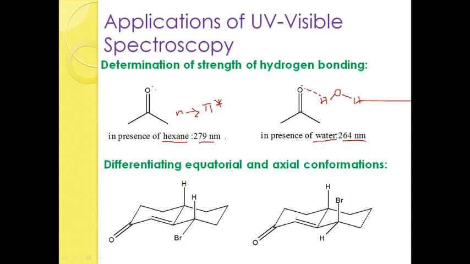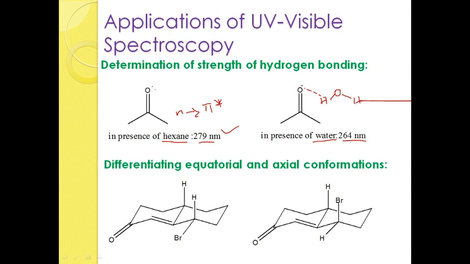That means in the prior case, if acetone is recorded in the presence of hexane, it will give 279 nanometer. That means it is a solvent free investigation. If the acetone molecule is in association with the polar solvent, and you record the spectrum again, then you get the absorption peak at 264 nanometer.